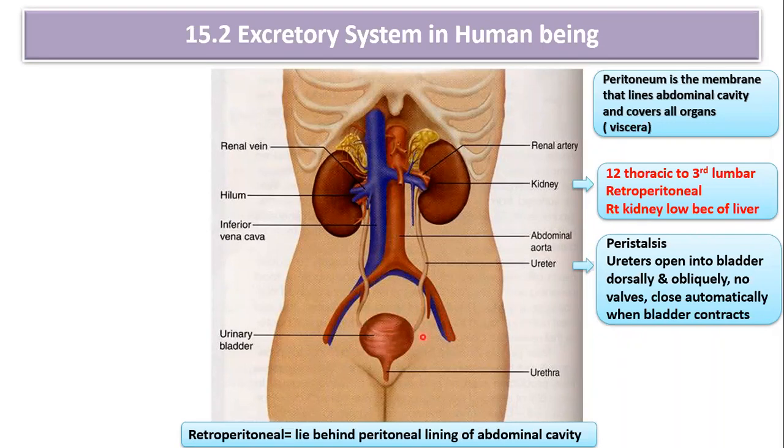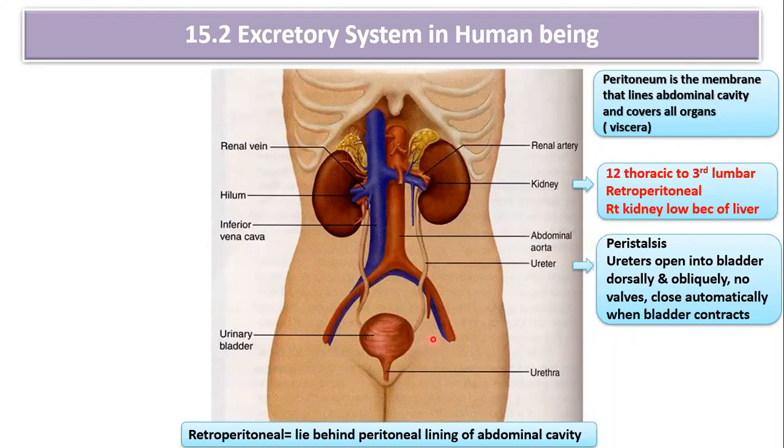Then the final part is called the urinary bladder. The urinary bladder is a bag-like, pear-shaped structure which stores the urine temporarily. It stores approximately 500 ml to 1000 ml of urine, that is, half to 1 liter. So the urinary bladder is a bag-like, pear-like structure, right? It is a median sac, a hollow muscular organ, which is located in the pelvic cavity, posterior to the pubic symphysis. I hope you remember the pubic symphysis, where two pubic bones join.